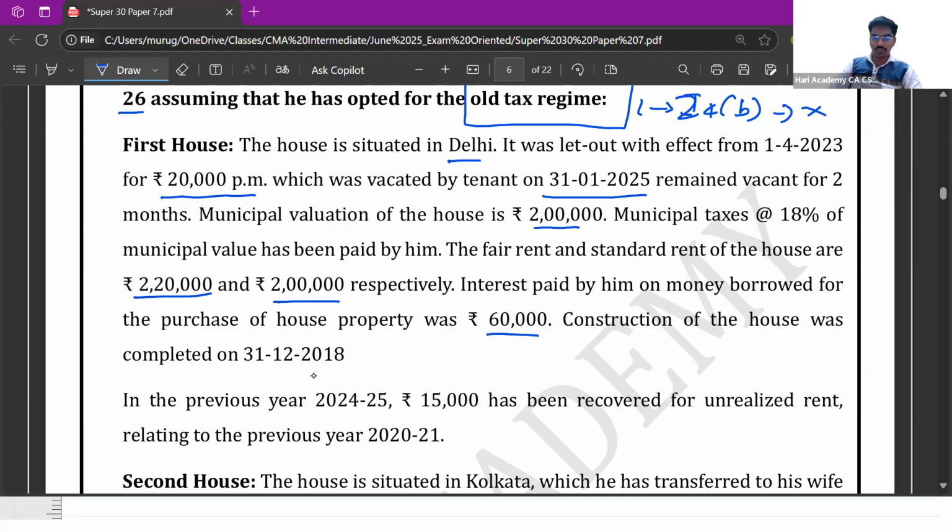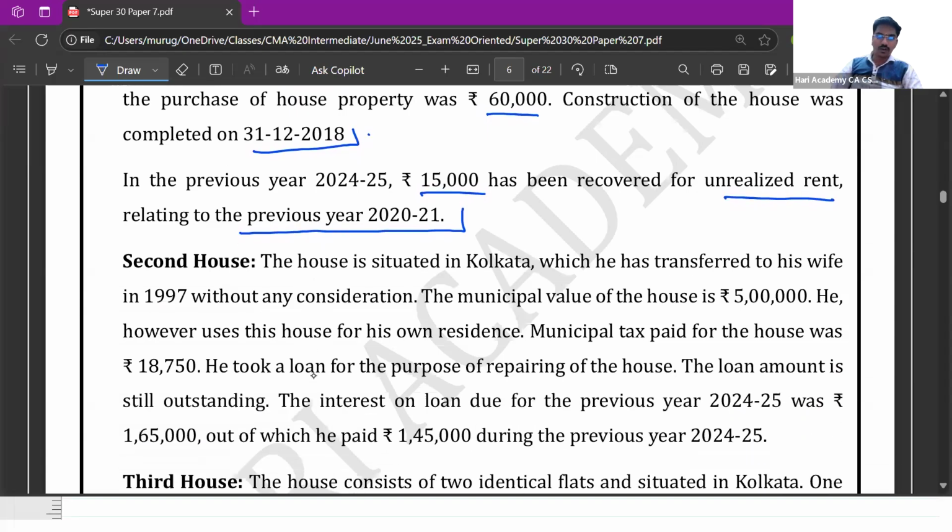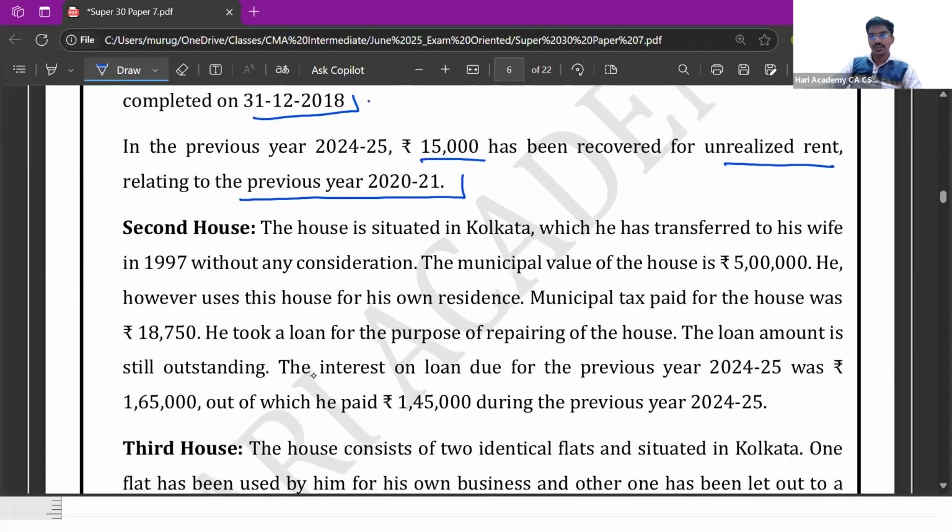The construction of house was completed on 31/12/2018. In the previous year 24-25, rupees 15,000 has been recovered for unrealized rent relating to previous year 2021. In the second house, the house is situated in Kolkata, and this has been transferred to his wife in 1997 without any consideration. Since this is without any consideration and transferred to his wife, the transferor is deemed to be the owner of the property, deemed owner, under section 27(1).